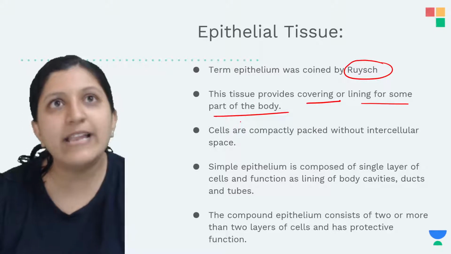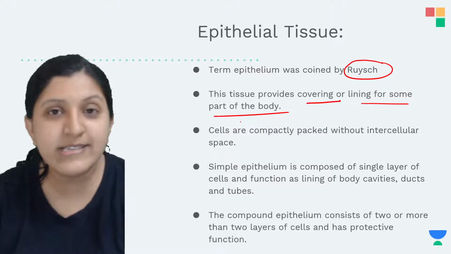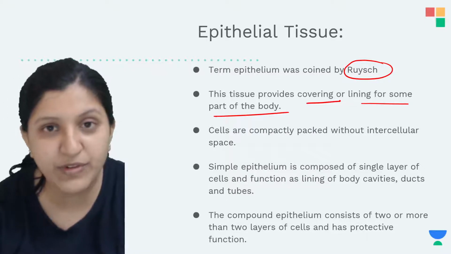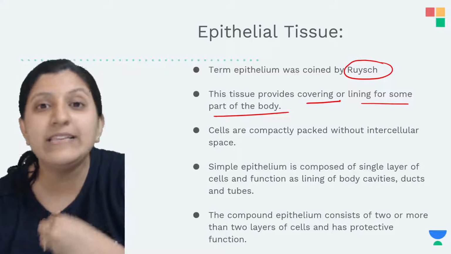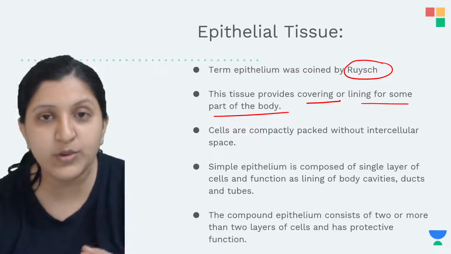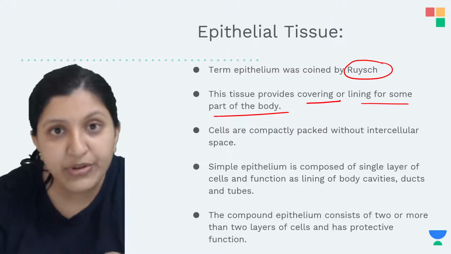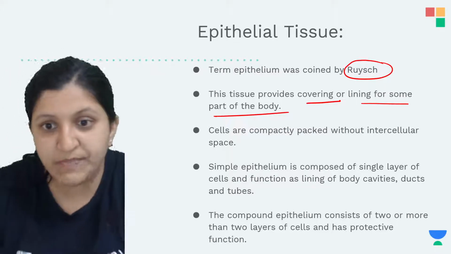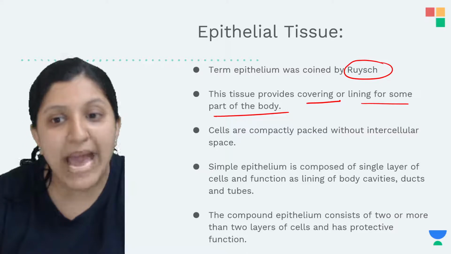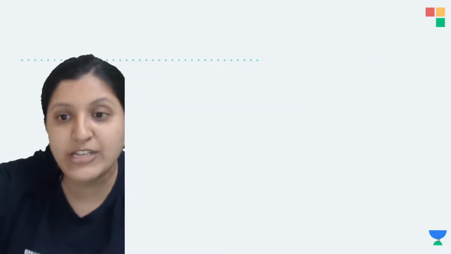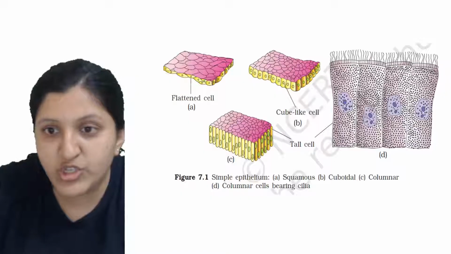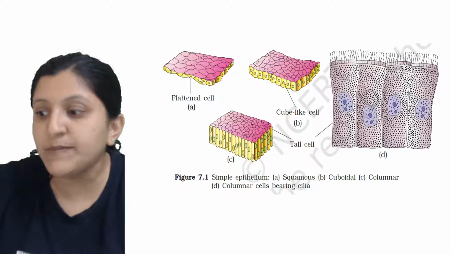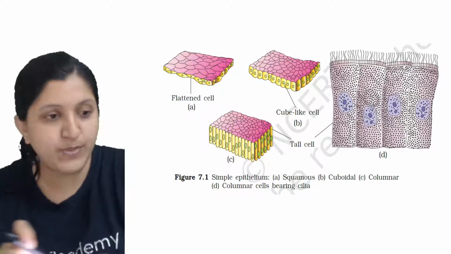We will discuss. I'll give you some examples so that you can understand how exactly you can find different types of tissues, how they are placed in different parts of the body, and how they all have different functions. The cells are compactly packed without intercellular space. I'll show you some pictures here. You can see all the cells placed here, and there is no intercellular space between them.